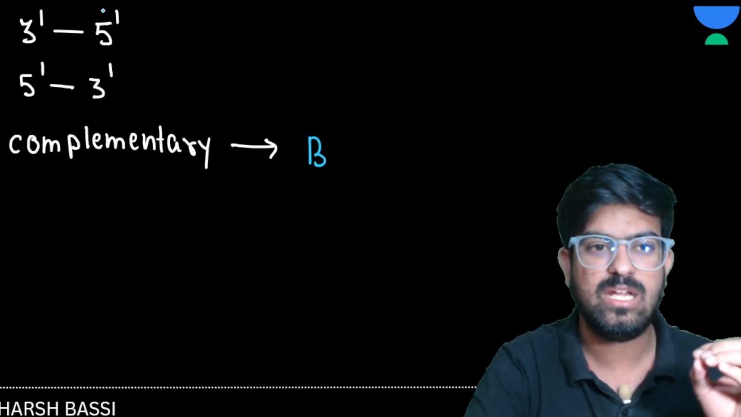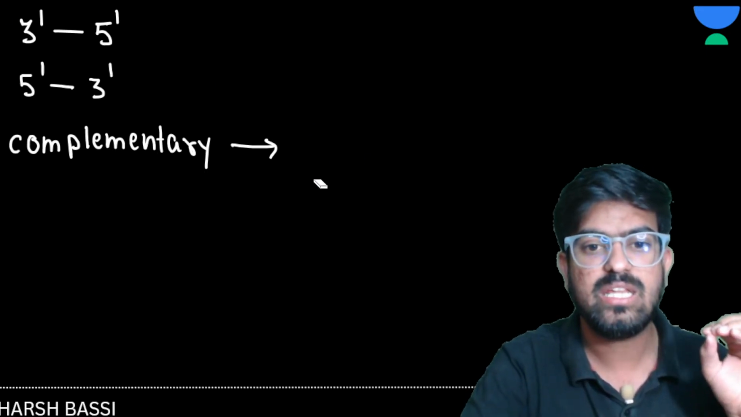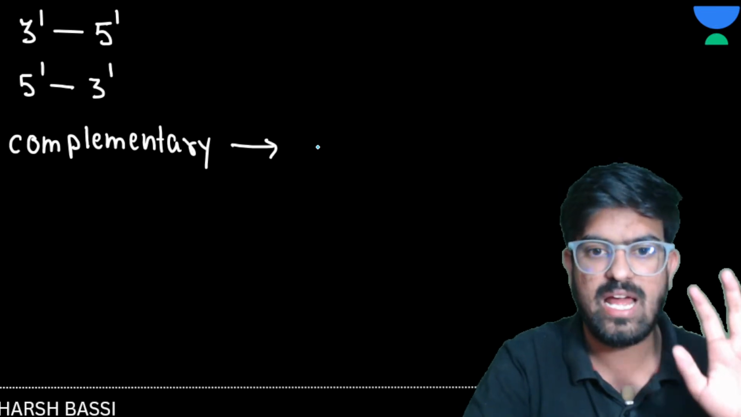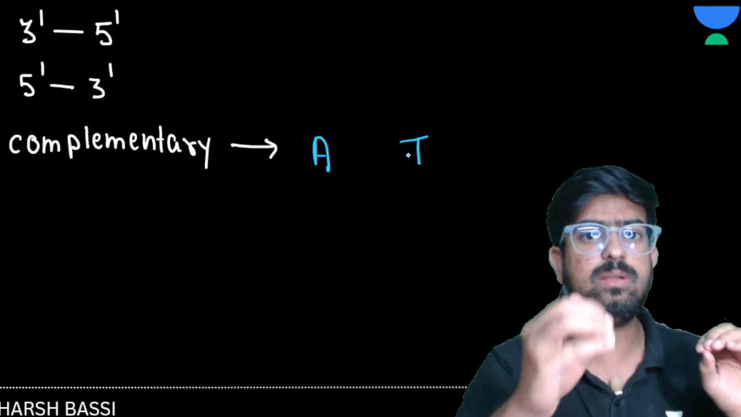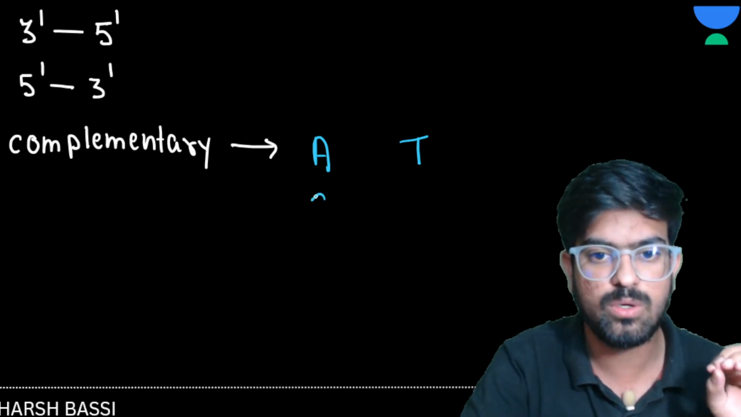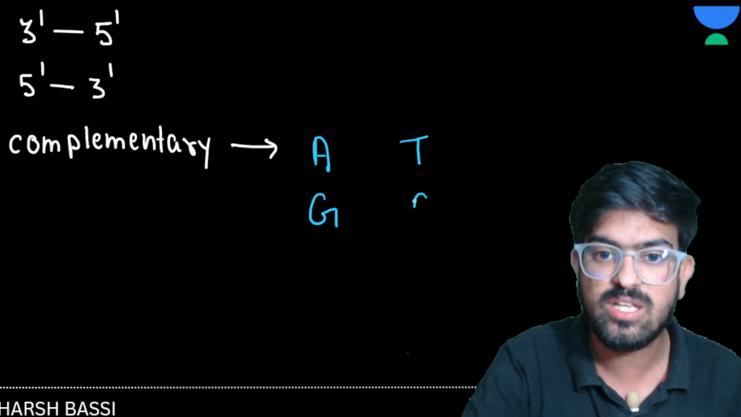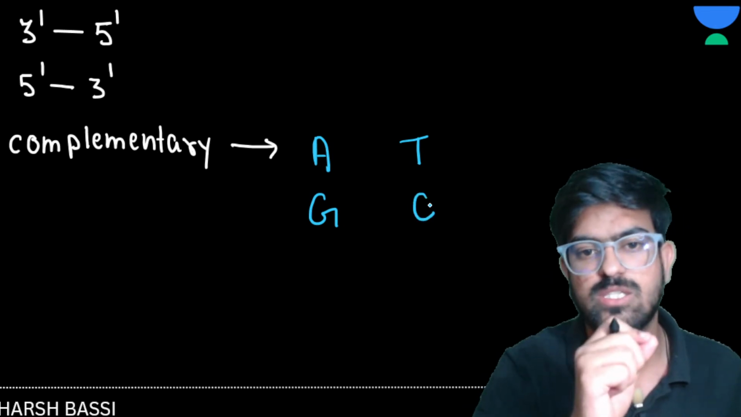Complementary here means that there are fixed groups: adenine will bond with thymine only, and guanine will bond with cytosine only. So this is the complementarity.